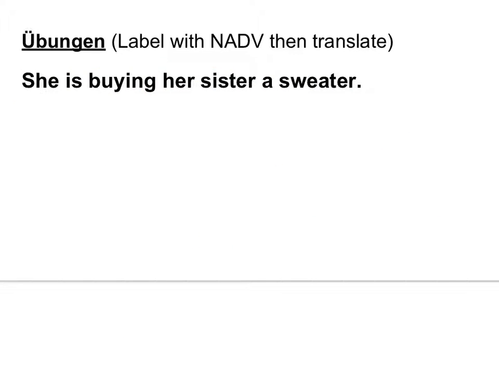All right, labeling again. She is buying her sister a sweater. Okay, and you're going to label again. Every single word needs to be labeled. She is buying her sister a sweater. Okay, here we go. What's your main subject? She is your main subject, so that's nominative. What's your verb? Is buying. What is she buying? A sweater.